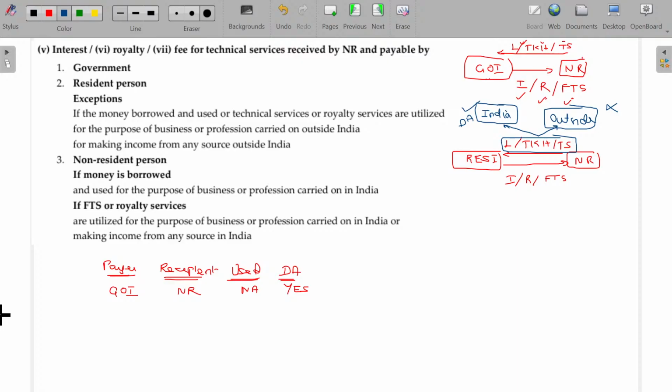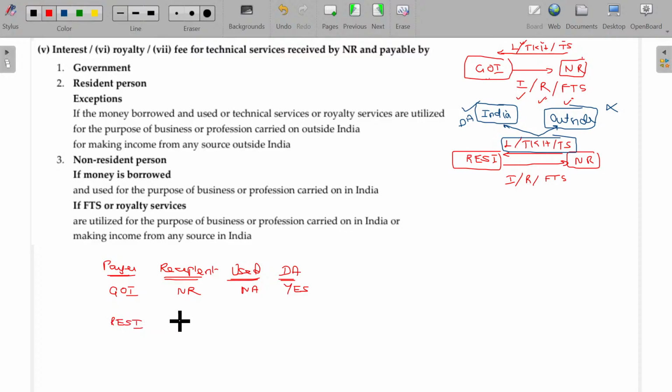Adani may be resident, but he borrowed and got technical know-how, technical services and all for establishing some business outside India. Whatever payment is done by such a resident, Adani, to the non-resident will be considered as not deemed to accrue or arise in India. If those things are used within India, then it is considered as deemed to accrue or arise in India. Is that okay? So, the second part is resident.